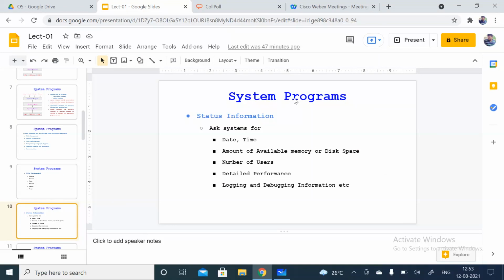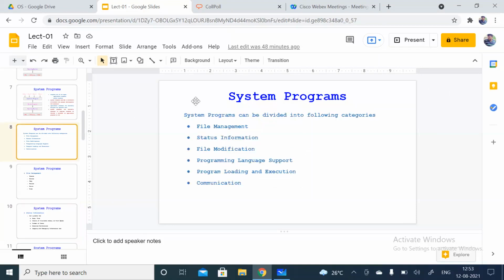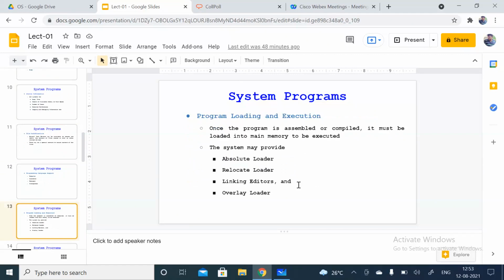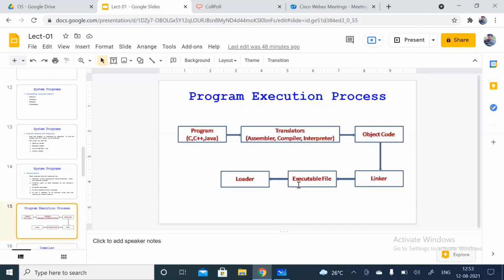And we have seen the different categories of system programs. There are 6 categories, and under these categories some system programs are there. These programs we'll see in tomorrow's lecture. And we have seen the program execution flow. If you understood that flow, then tomorrow's part we'll understand in the easiest way. Right?